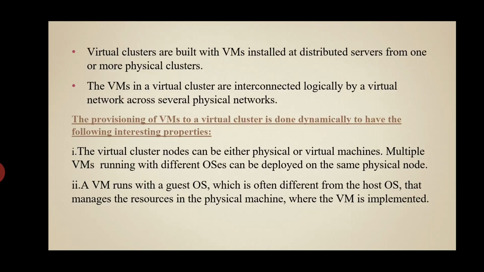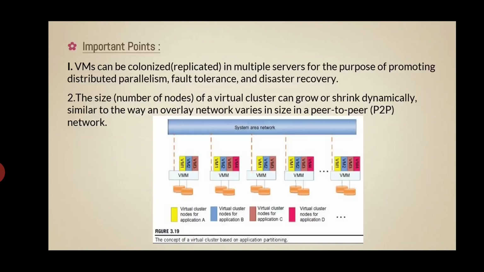The failure of any physical node may disable some virtual machines installed on the failing node, but the failure of virtual machines will not pull down the host system. We can take some concept from the diagram here.